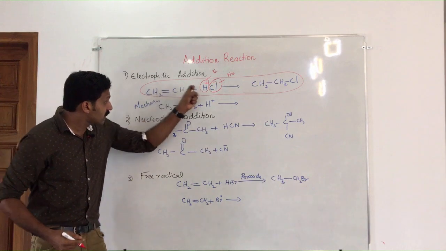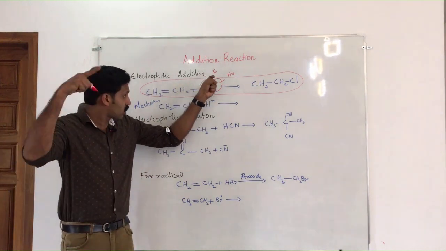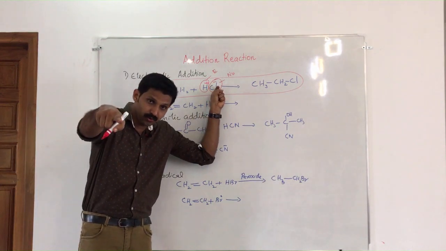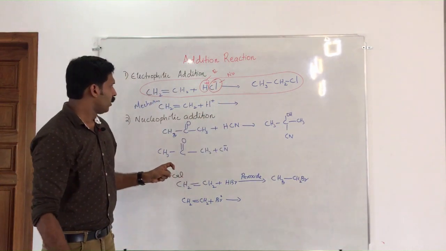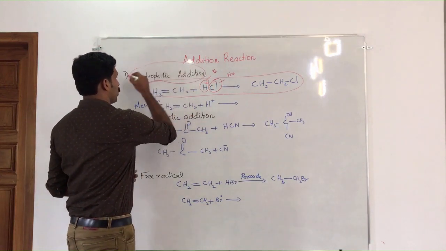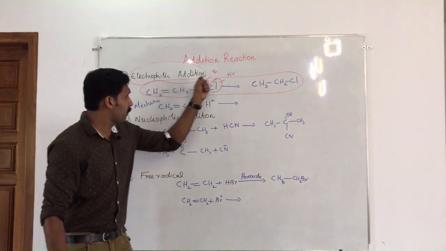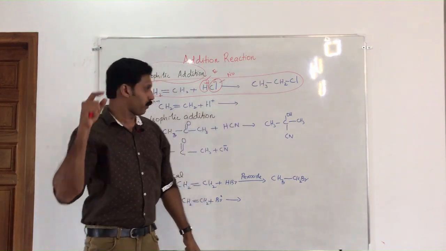Actually, in this chemical reaction, you are adding both H plus and Cl minus, that is both electrophile and nucleophile. Nevertheless, it is known as electrophilic addition. Why so? It is because this chemical reaction takes place in two steps.